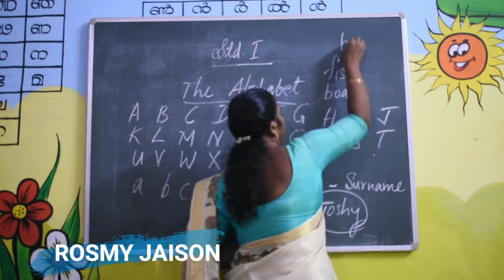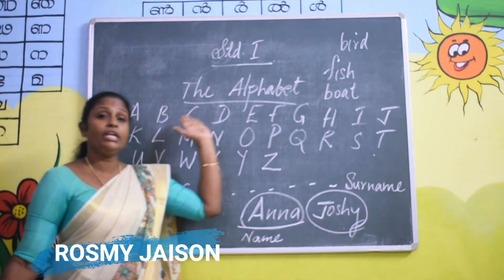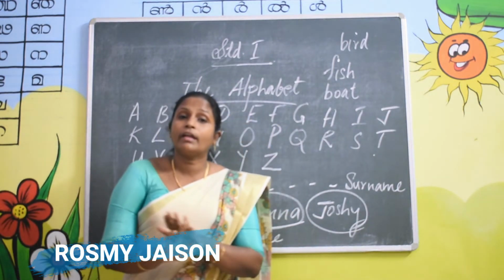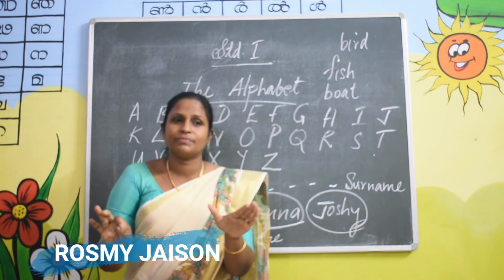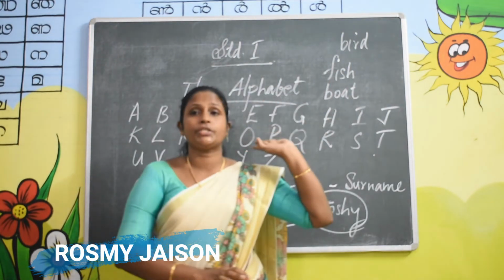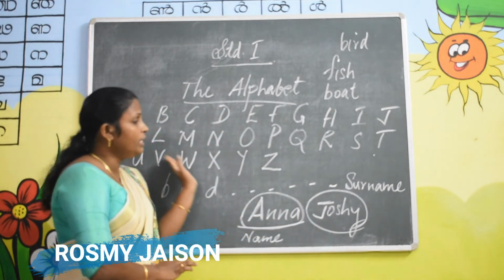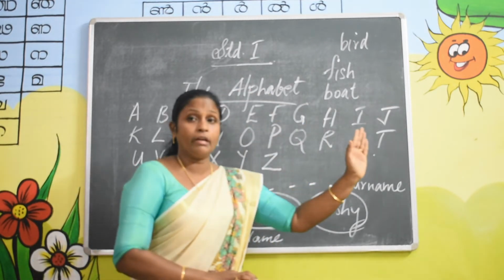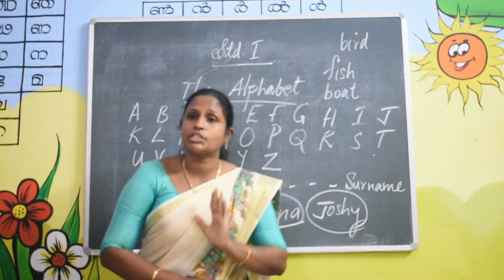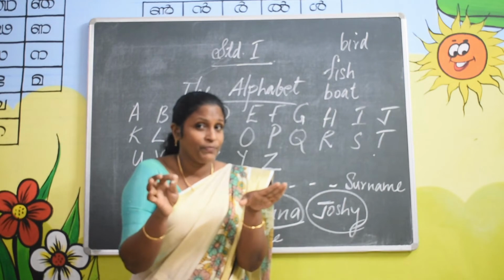Without these letters, we can't write any words in English. Are you clear? With the help of these letters, we can write and read in the English language, and we can write our name also.